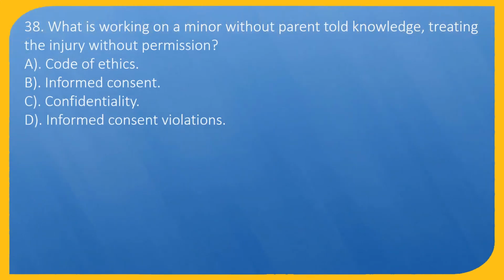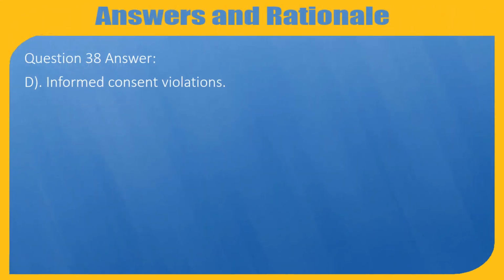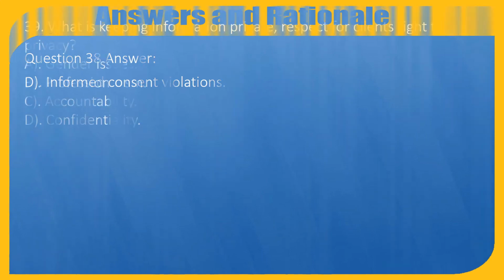Question 38. What is working on a minor without parental knowledge, treating the injury without permission? A. Code of ethics. B. Informed consent. C. Confidentiality. D. Informed consent violations. Question 38. Answer: D. Informed consent violations.